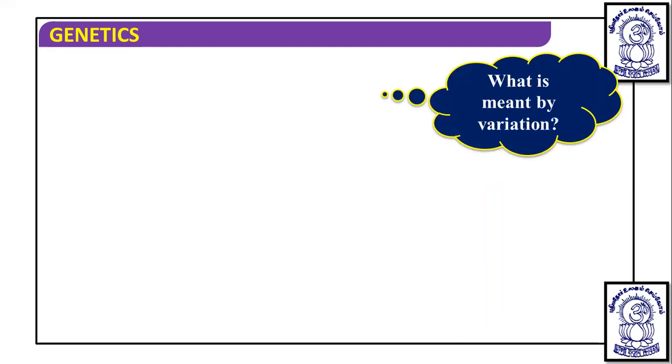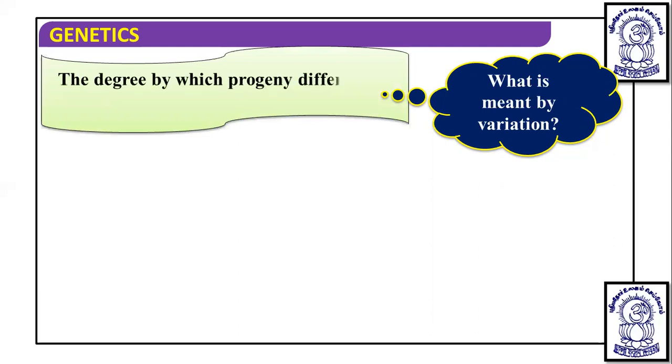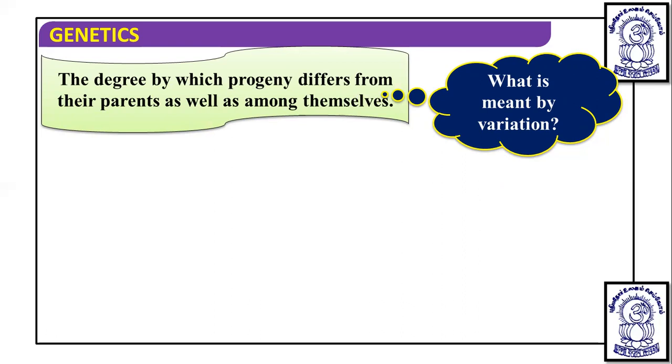Inheritance, you understood what it is: the passing of characters from parents to the offspring. Now, what do you mean by variation? Variation is the degree by which progeny differs from their parents as well as among themselves. Suppose we talk about ourselves, how we are different from each other and how we are different from our parents. That degree, that phenomenon, is variation.